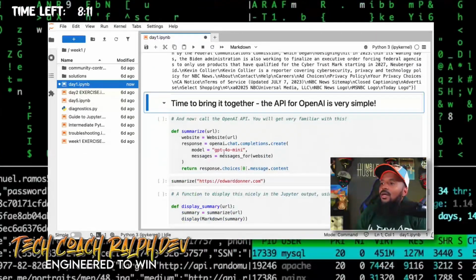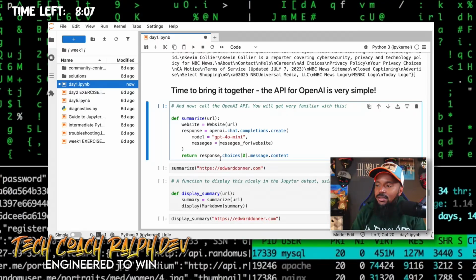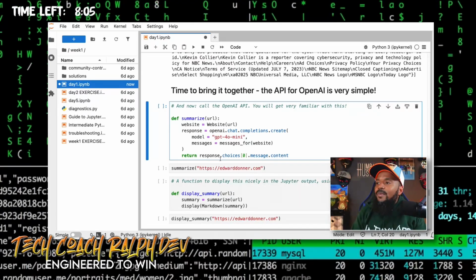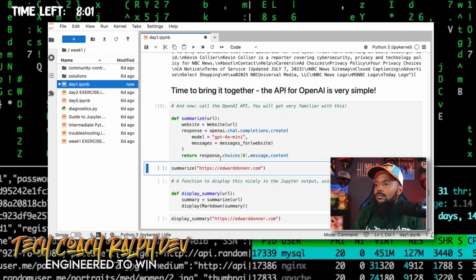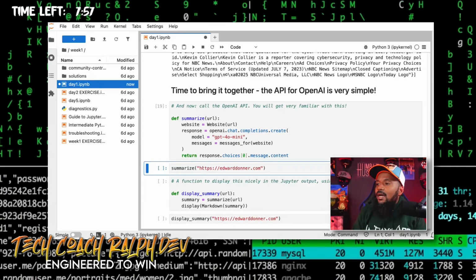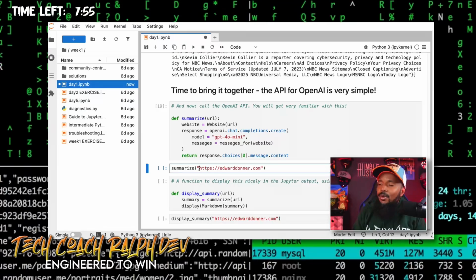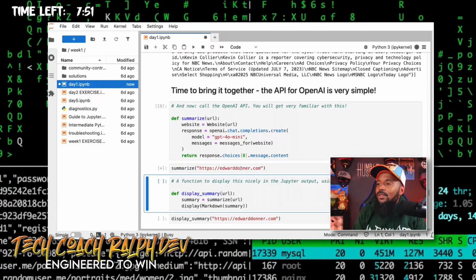All right. So now we are here. Let's continue with this. And we'll pass in some different URLs, right? So let's go and we're going to run this for the summarize. And now we'll start off. I'm more than happy to start off with Edward Donner, right? But then we're going to try in our own few examples. Just go enter.